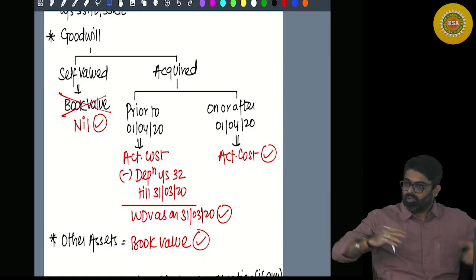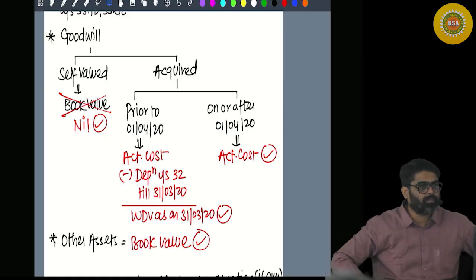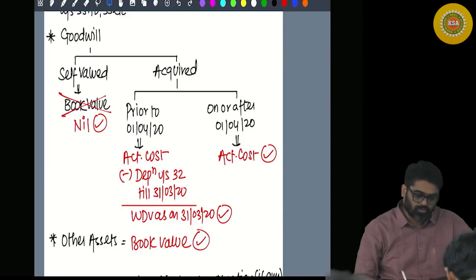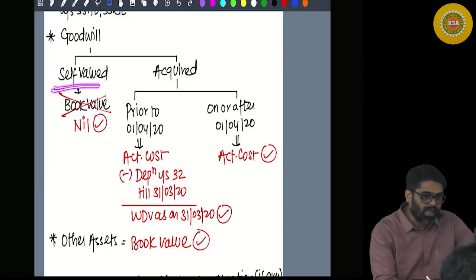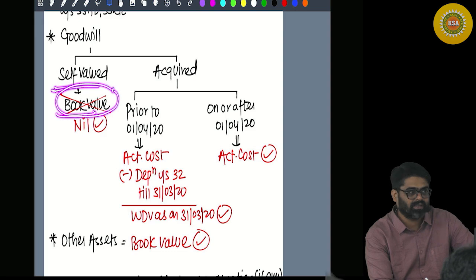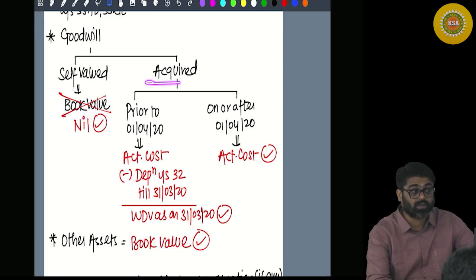That amount you have not spent from your pocket. Have you spent that amount from your pocket? No. Then why are you taking that value? So if the goodwill is self-valued and the value is shown in the balance sheet, that is not a real expenditure. That is a notional amount which you have just posted in the balance sheet. Ignore that. Take nil.